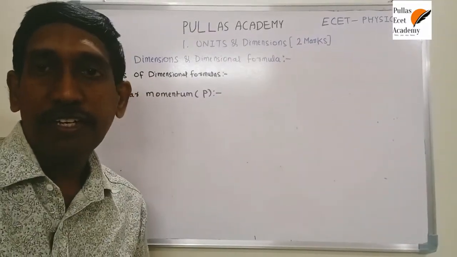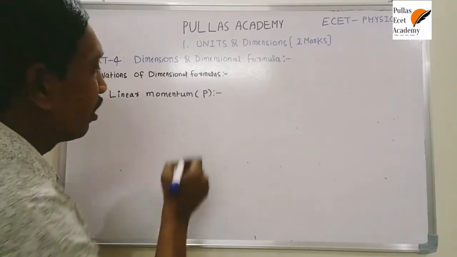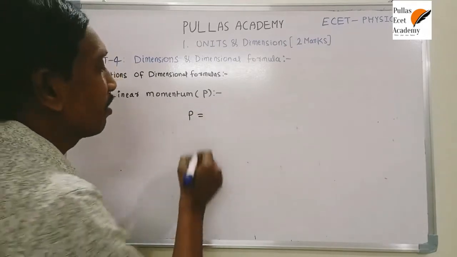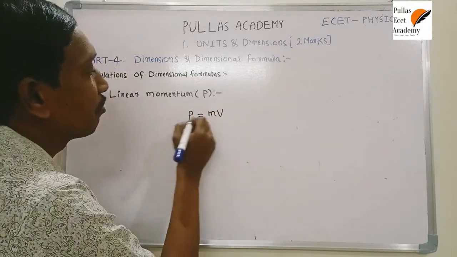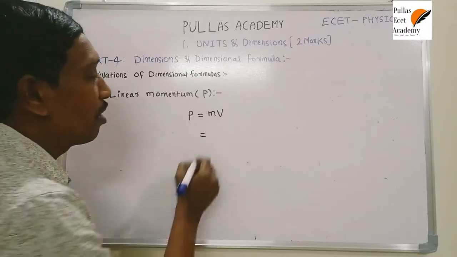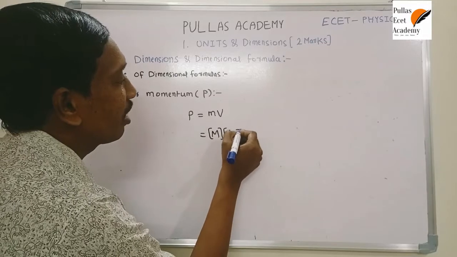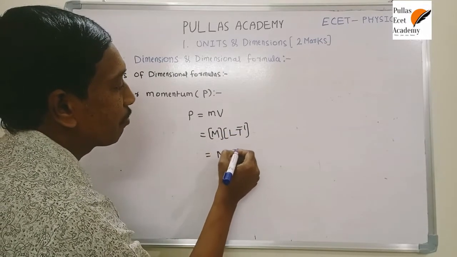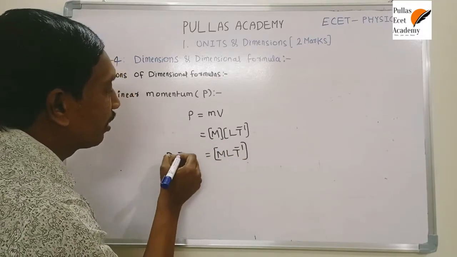Now we are going to discuss one more physical quantity, that is linear momentum. Do you know the linear momentum expression? Actually, the product of mass and velocity is called linear momentum. Just write m into v for linear momentum. Just substitute the dimensional formula of mass and velocity. Mass dimensional formula is M, velocity dimensional formula is L T inverse. That's why the dimensional formula of momentum is M L T power minus 1.